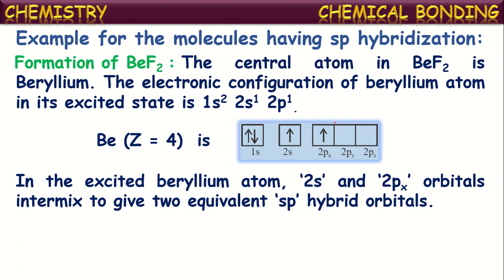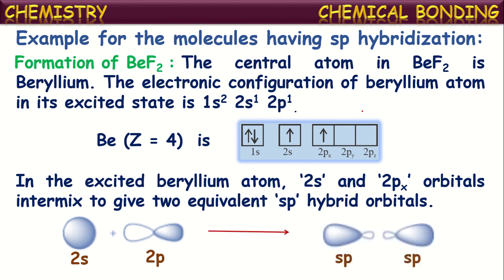Now in the excited state beryllium atom, the 2s orbital and 2px orbital intermix with each other to give two equivalent sp hybridized orbitals. Actually the shape of the s orbital is spherical and the 2px orbital has a dumbbell shape. But once they intermix, two energetically equivalent hybrid orbitals are formed which have the same shape.